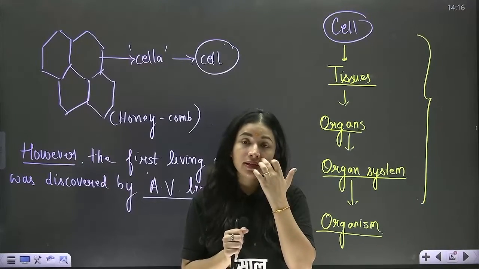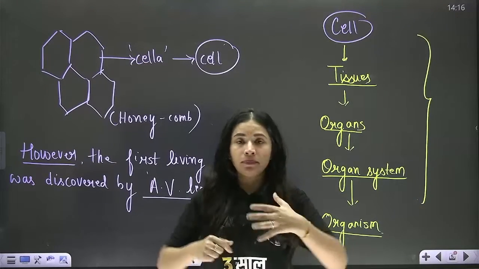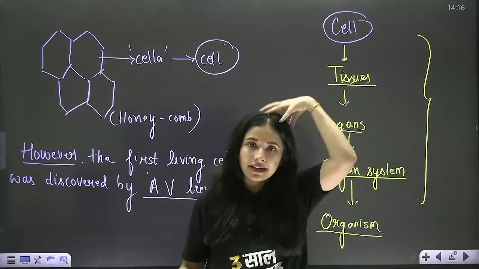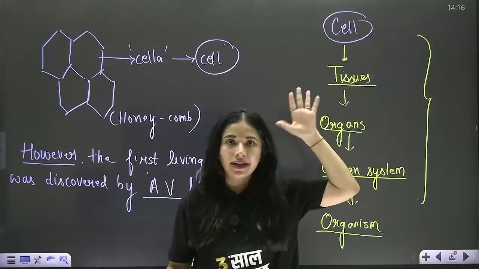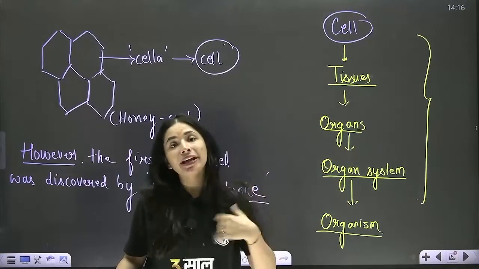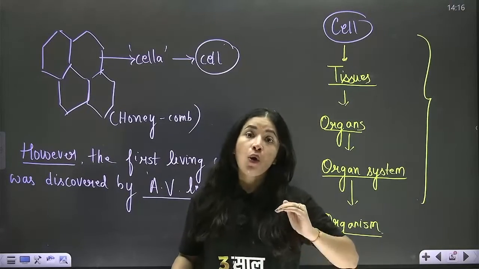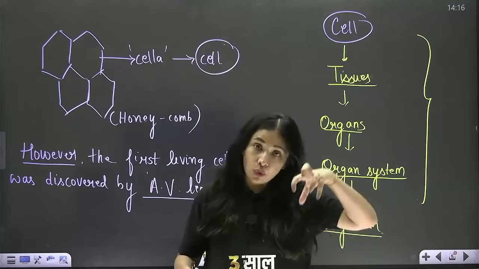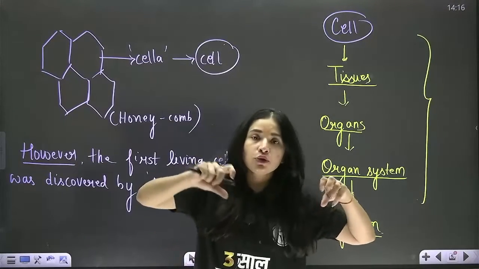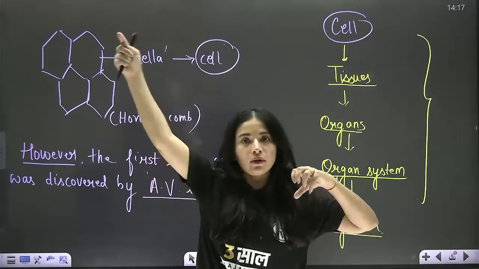So every cell has its own brain. Of course, a whole body has an extra organ called the brain. But if I talk about an individual cell, then every individual cell also has to regulate its own activity, and then they join together to form tissue and then organism like this.